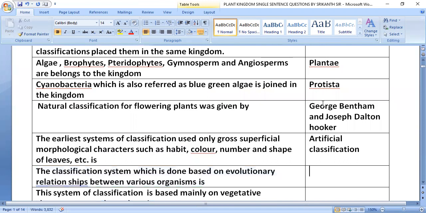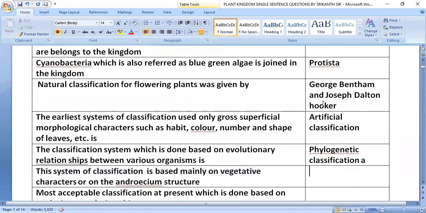The classification system which is done based on evolutionary relationship between the various organisms is phylogenetic classification. The system of classification based mainly on vegetative characters or on the androecium structure is artificial classification.